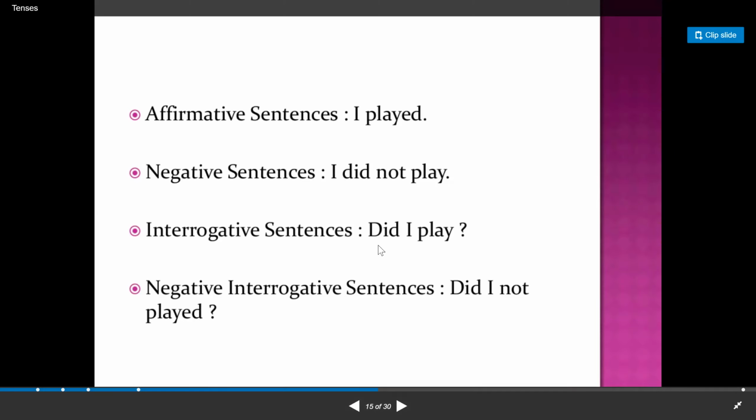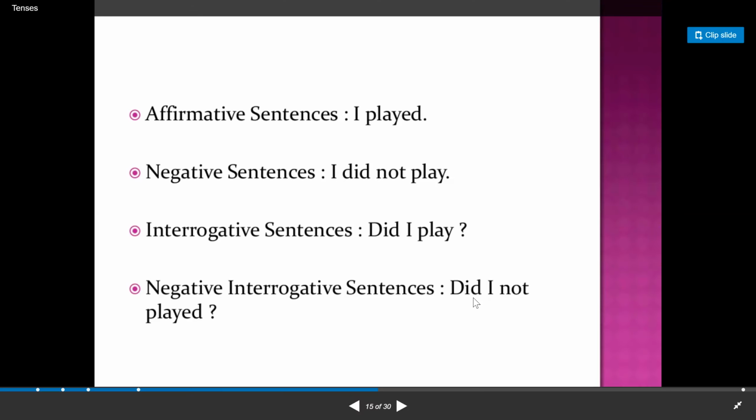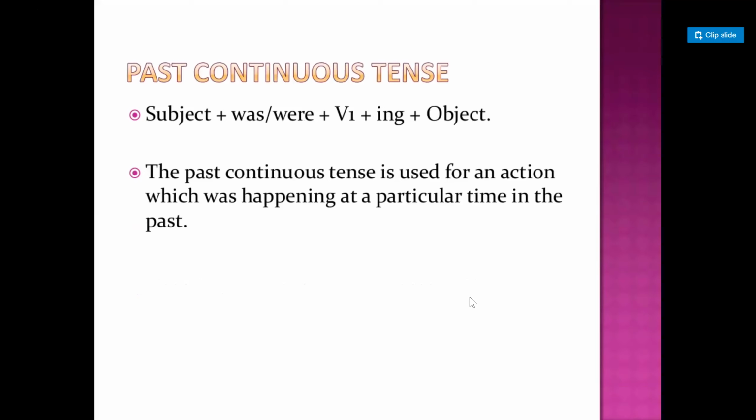While making it interrogative, same formula, did will be used in the beginning, and in negative interrogative, yes, did I not play? In the last sentence, can you see any mistake? I deliberately did that. Yeah, I used did as well as the second form of the verb. So this is wrong. Instead of that, I had to use did I not play? Not played is not at all correct, right?